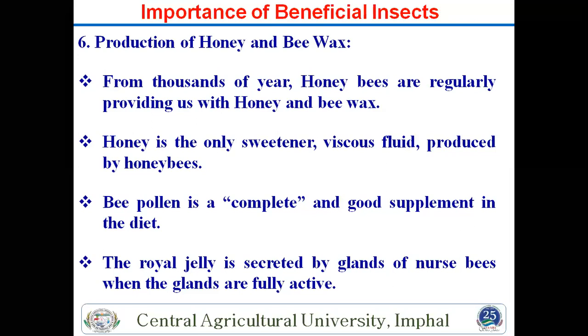We will also talk about the products of bees when we come to that chapter. These are some of the products that we take from bees or honeybees. Another is beeswax. Wax is also important for making many products. Then another is pollen. Pollen is also important as a supplement for the diet. And then royal jelly. Royal jelly is also important.